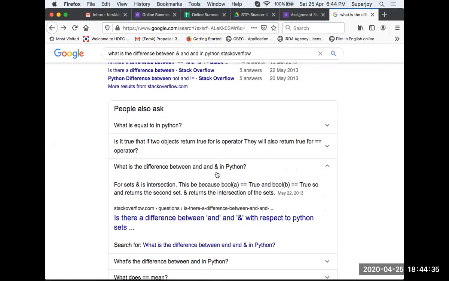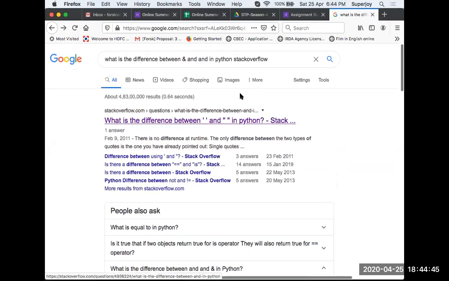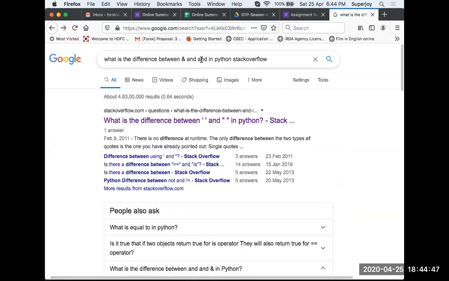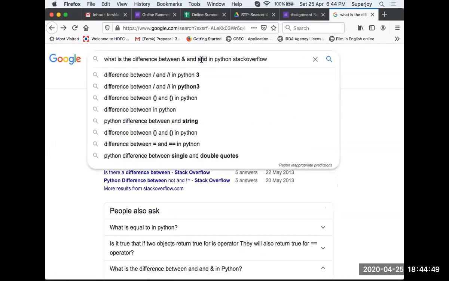So guys, now you can see this. It is saying that this operator is basically for intersection in sets. Sets will come later. And the keyword and is used for having a condition in if, or kind of condition.